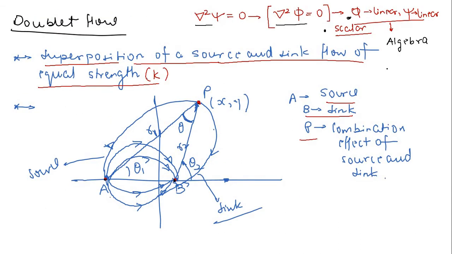So now it is very obvious. Now what is your streamline? Your streamline is nothing, these are concentric circles which are subtending, so these are basically circular arcs, not concentric circles, you can say these are circular arcs, okay? So in these arcs, this AB acts as the base chord, right? And this base chord basically subtends a constant angle at a particular point, okay? You may take this point or any other point, it subtends a constant angle theta on this circular arc, okay?